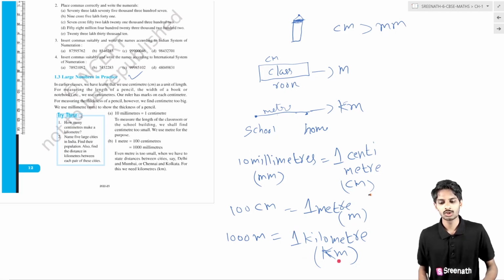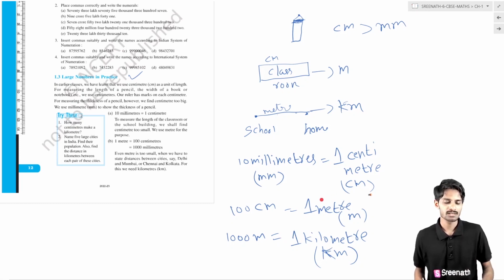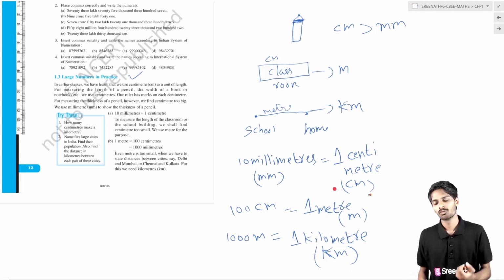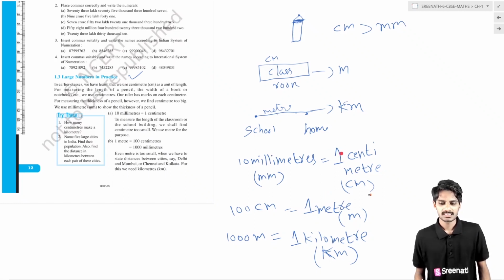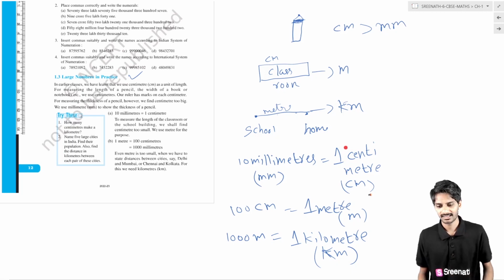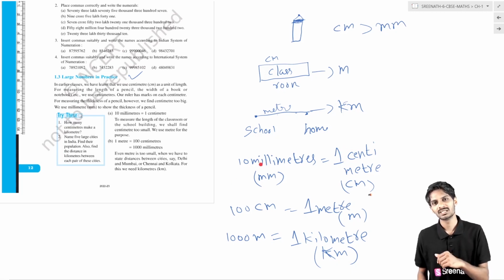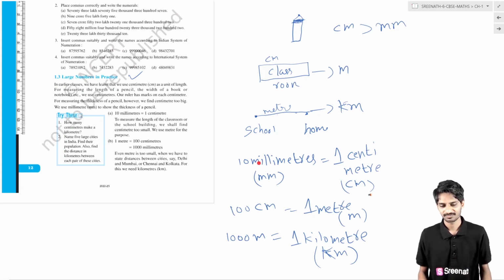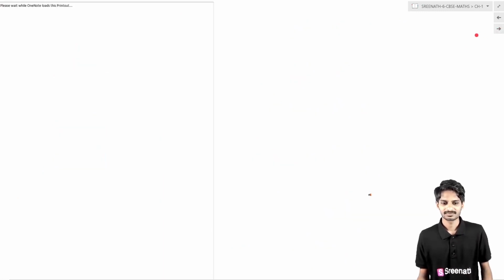We use kilometers to find the distance between the largest cities, or your home and school. We use meters to measure the length of a room or buildings. We use centimeters to measure the length of a pencil. And we have to use millimeters if we want to find the smallest distance or smallest length.